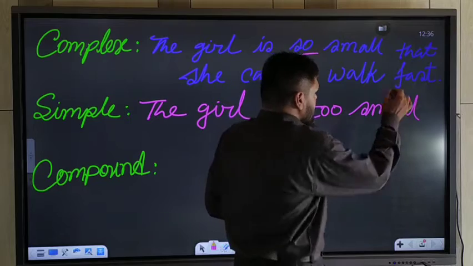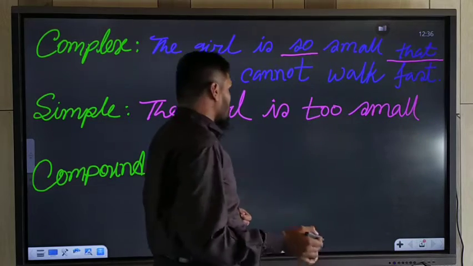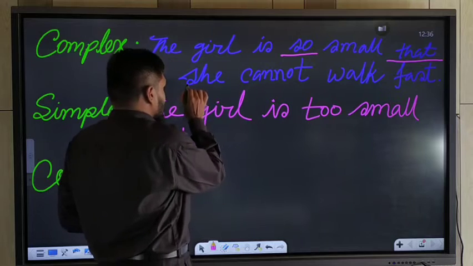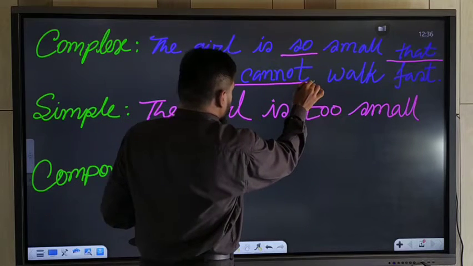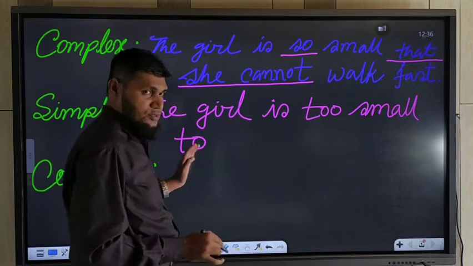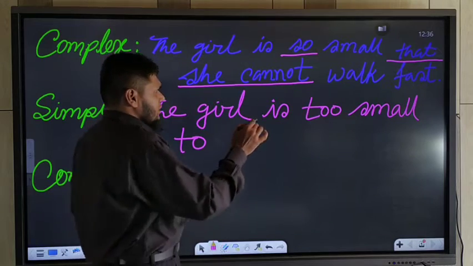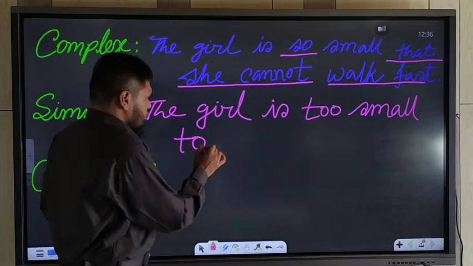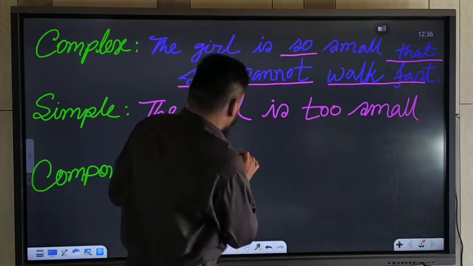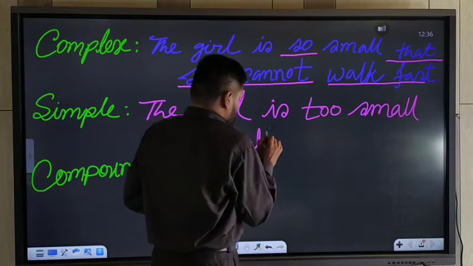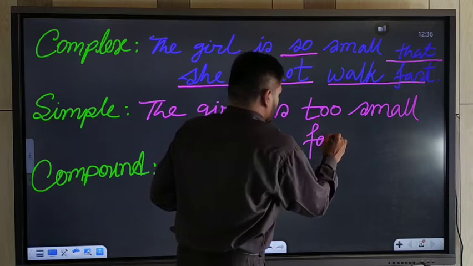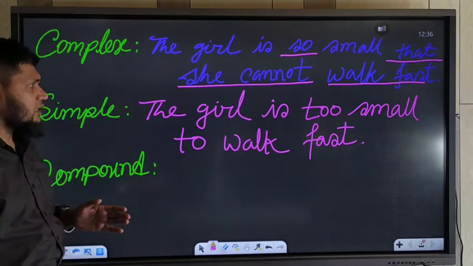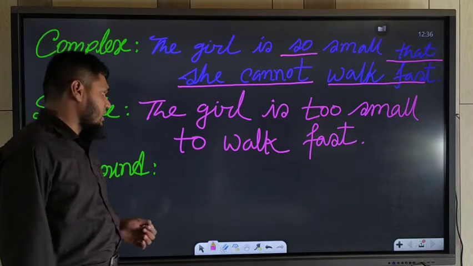So you should use here "to" instead of "that". To. And the subjects are same and auxiliary verbs will not be used here after "to". So we should use the base form of the main verb. To walk fast. Okay, in this way we may be able to change them.